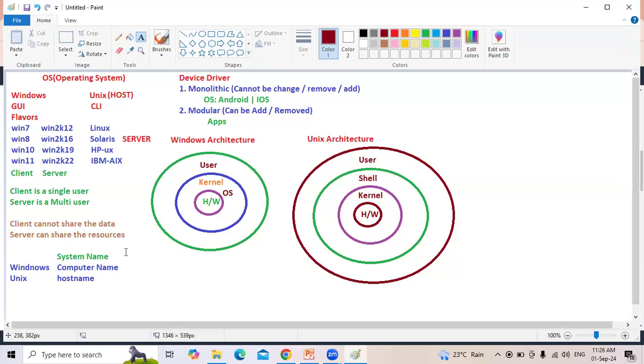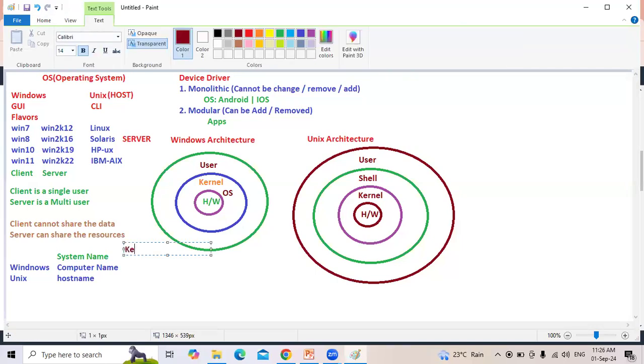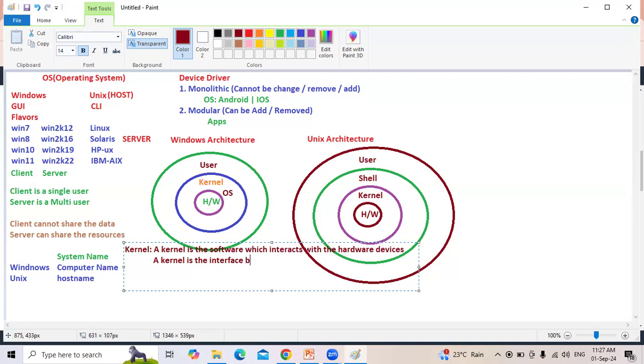What is kernel? How do you define the kernel? A kernel is the software which interacts with the hardware device. Or you can say that a kernel is the interface between the user and the hardware.